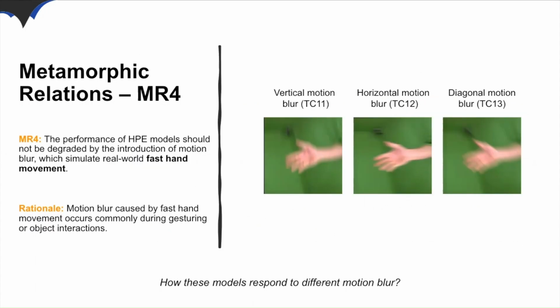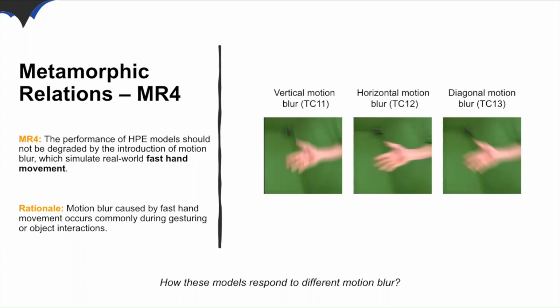In addition to occlusion and illumination variation, motion blur resulting from fast hand movement is a common occurrence during gesturing or object interaction. To further evaluate the robustness of HPE models in handling uncontrolled conditions, we introduce our fourth metamorphic relation, MR4. We expect that the performance of an HPE model should not be degraded by the introduction of motion blur, which simulates real-world fast hand movement.